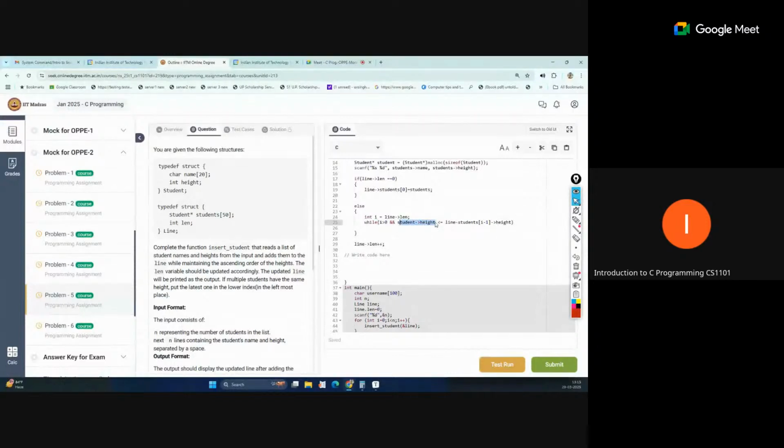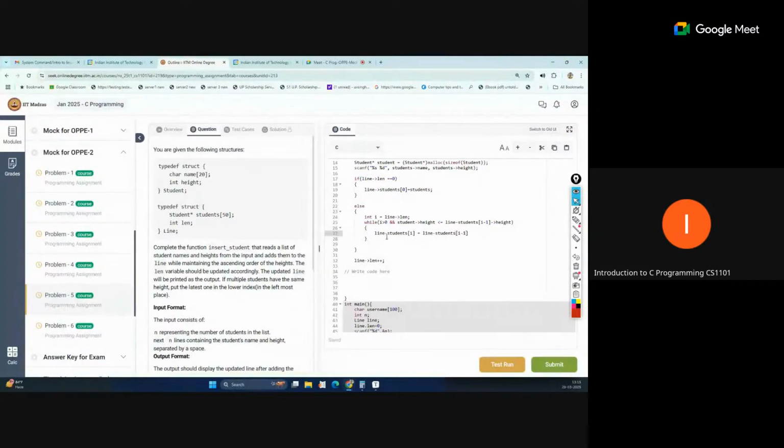If this condition is true and i is greater than 0, if both conditions are true, then we will perform the shifting. So line students of i, at that place we will store the value of line students of i minus 1.